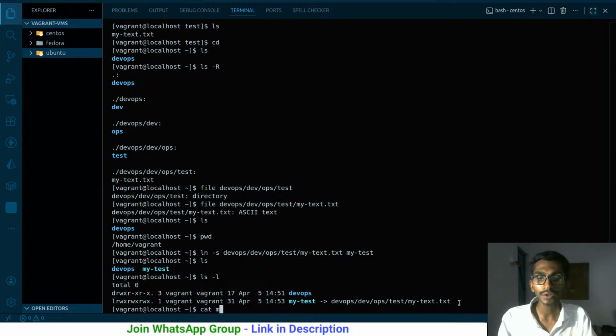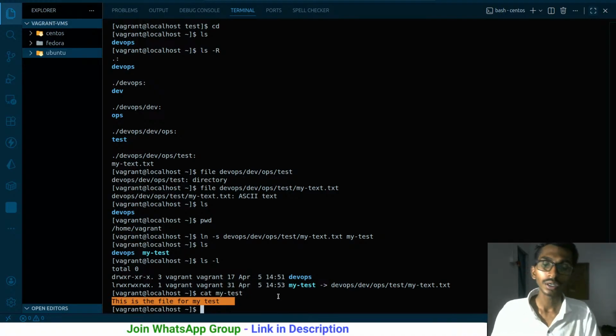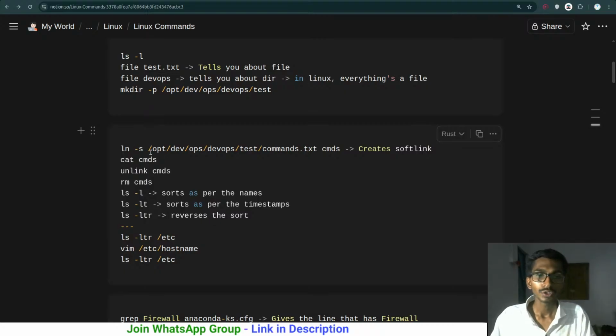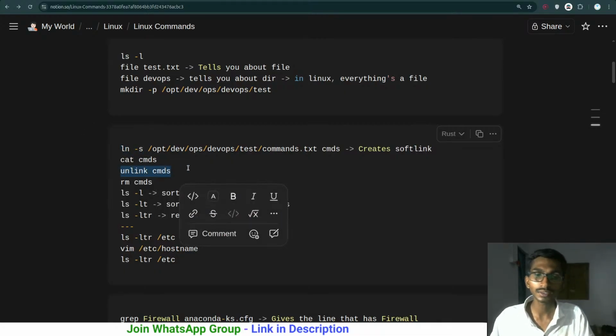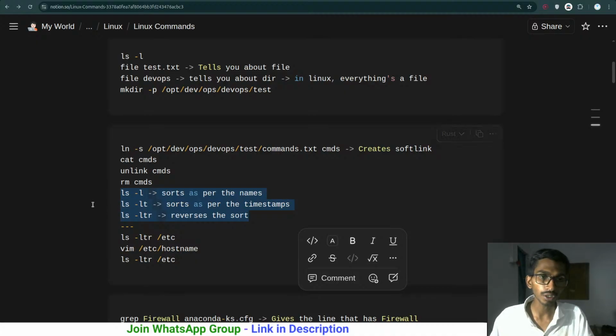If I say cat my test, it will simply give me the same result that I saved inside this particular file. So my text.txt contained this file, this is the file for my test. If I cat this particular link that got created, I'm going to get the same result over here. So this is how you can simply create a link. No doubt you can delete the link as well. This particular command was used for creating the link. You can unlink, in the sense that it will not be referencing that, and then you can remove it as well. And this is the sorting thing, we have already talked about it.